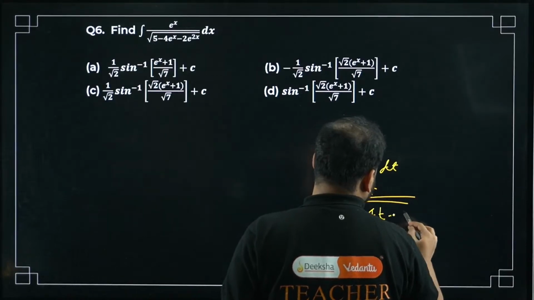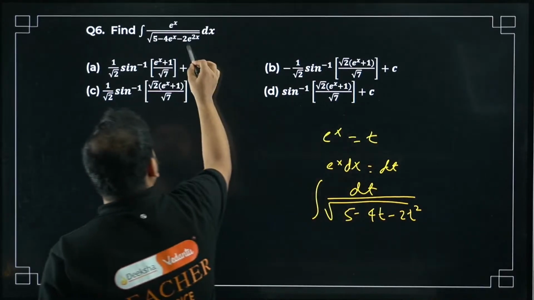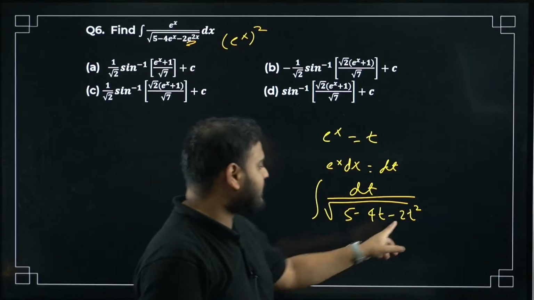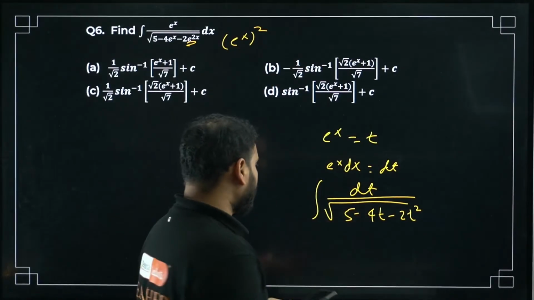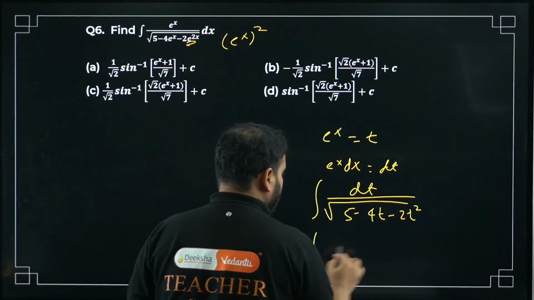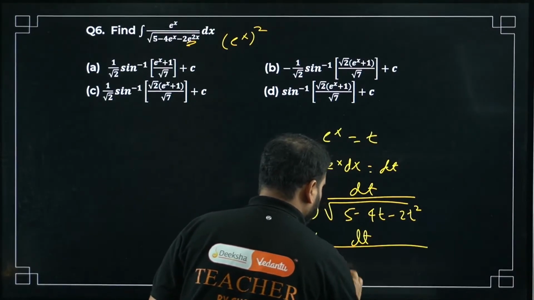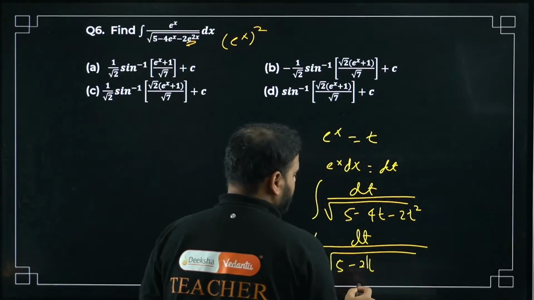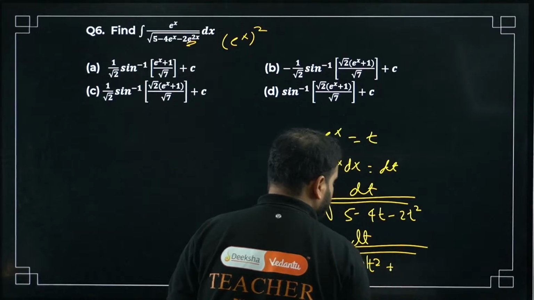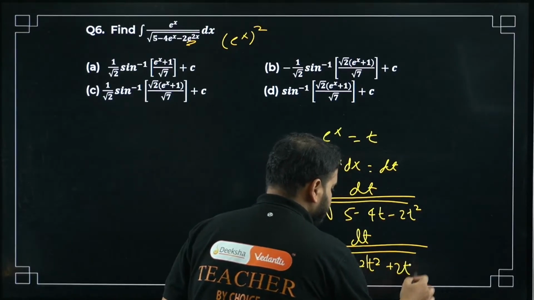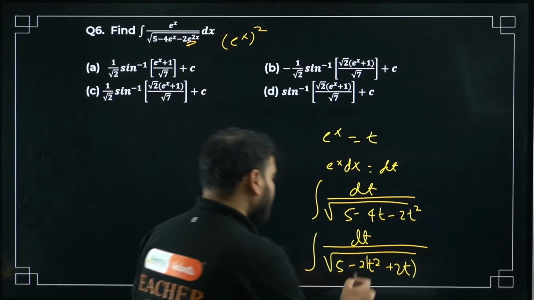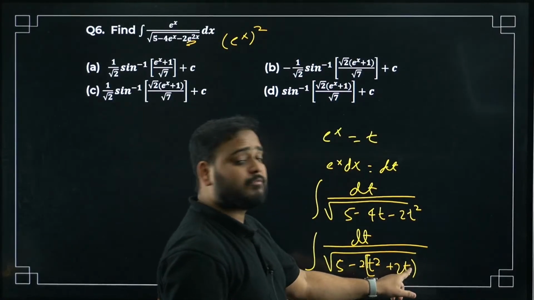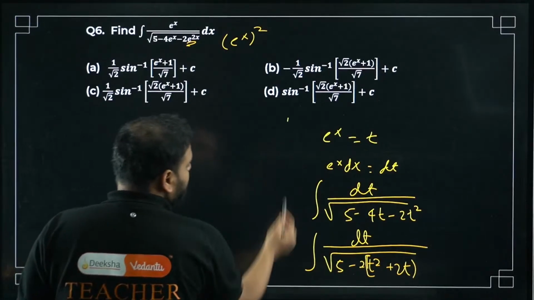Minus 2t square. e^(2x) is there, it means (e^x) square, so it means minus 2t square. Let's take minus 2 common over here to make this t square. It will become dt upon root of 5 minus 2 times, taking 2 common here, so it will become t square plus 2t. Correct? I have taken minus 2 common, so it will become t square plus 2t. What is missing over here? Plus 1 is missing. So let's add that part.